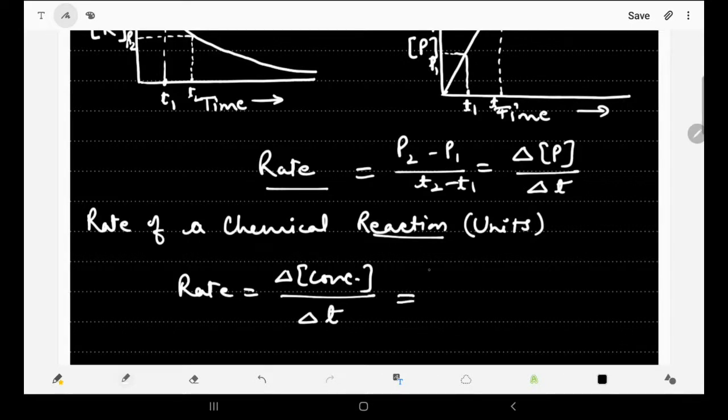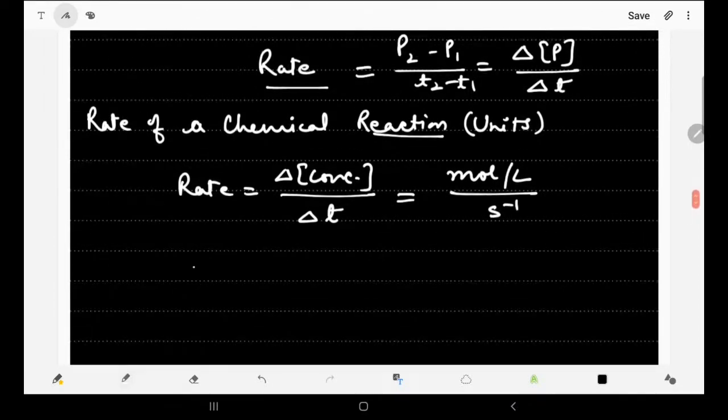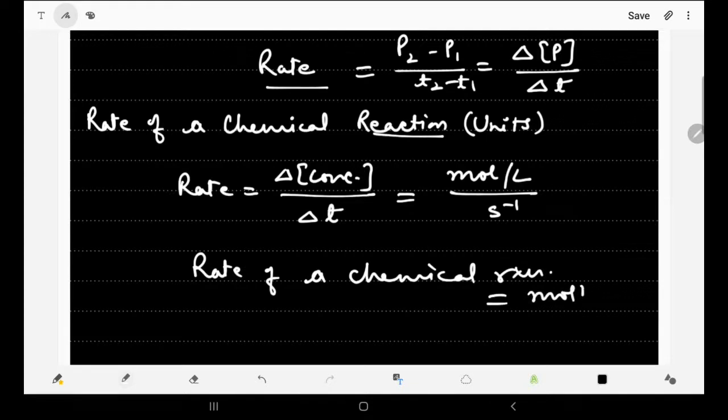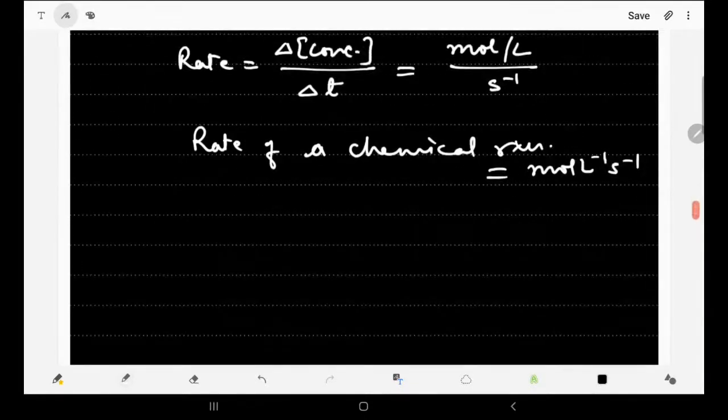And what are the units for concentration? It is mole per liter. And what is the unit of time? Time is second, or whatever. So what will be the units of rate of a chemical reaction? Rate of a chemical reaction will have units of mole per liter per second. So these will be the units of rate of a chemical reaction.